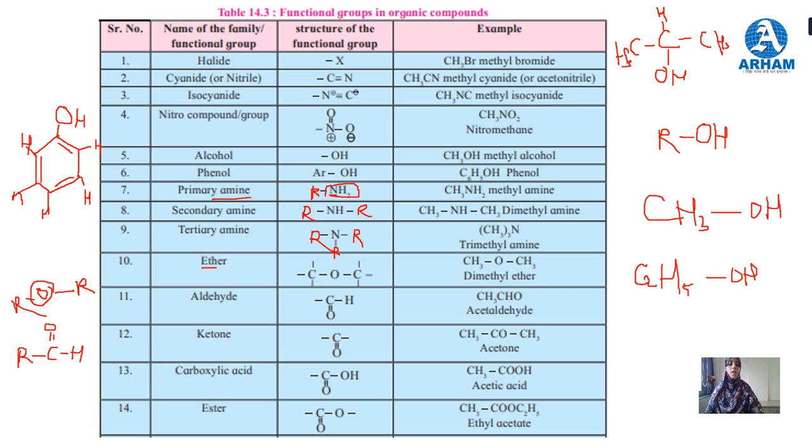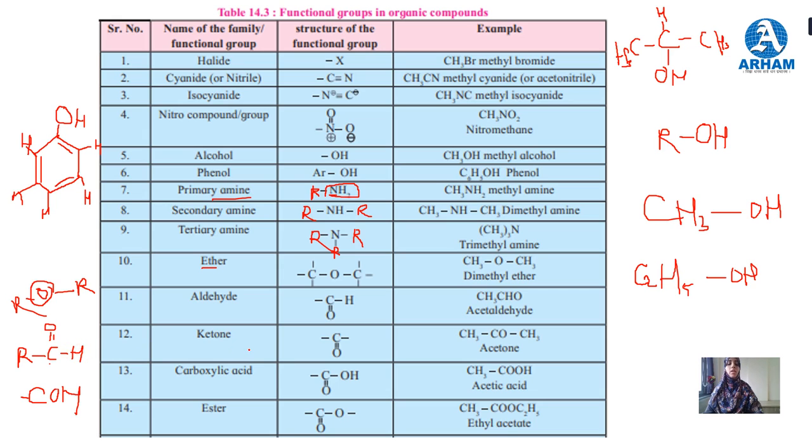This is group R. So the aldehydic group, or functionality, is called aldehyde. The aldehyde functionality is COH. COH is nothing but aldehyde. You can write it like this, or in structure you have to form the bonds like this.